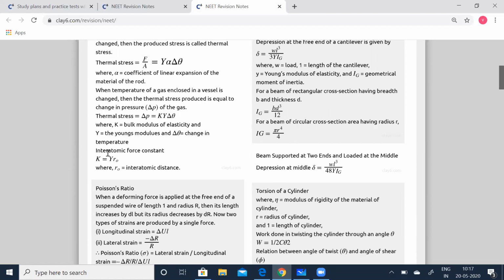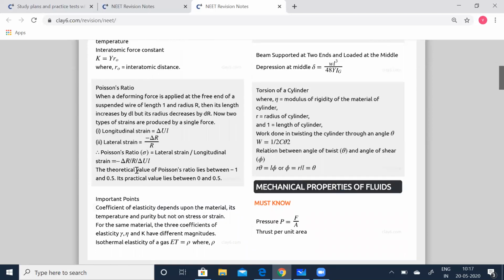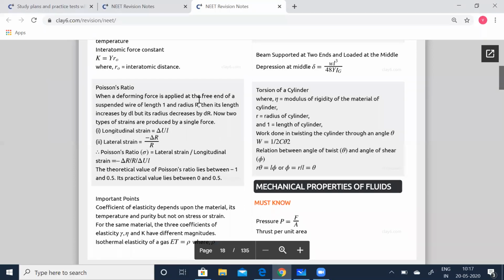So interatomic force constant K is equal to Y r0, where r0 is the interatomic distance. Next is the Poisson ratio. When a deforming force is applied at the free end of a suspended wire of length l and radius r, then its length increases by dl, but its radius decreases by dr.